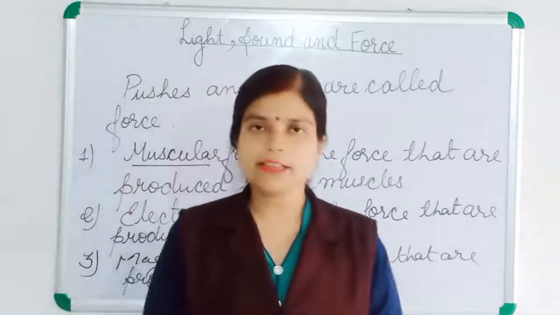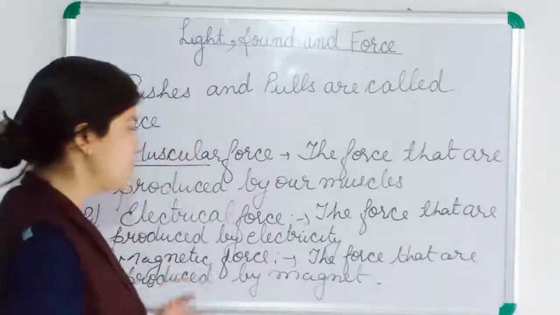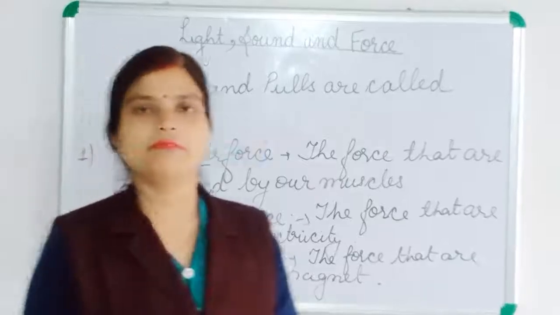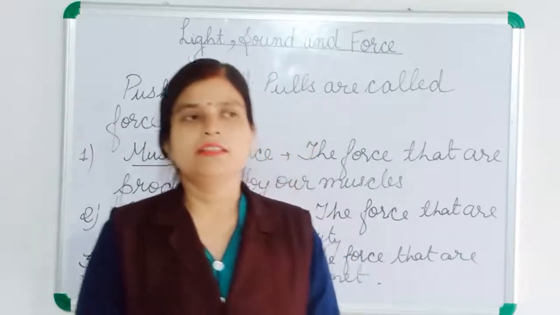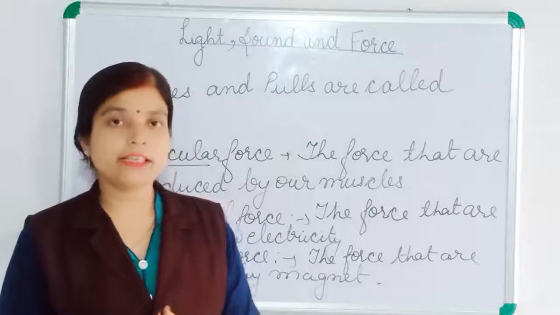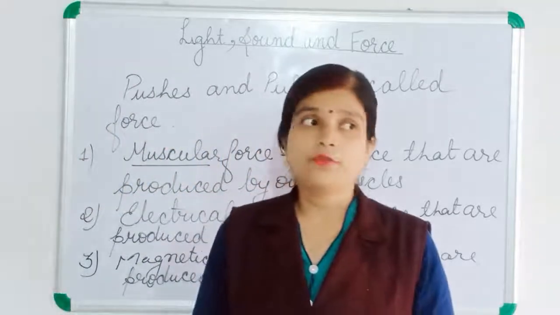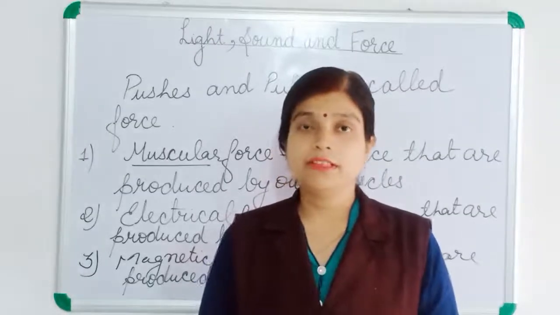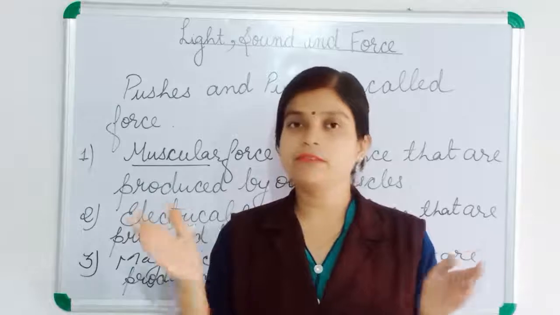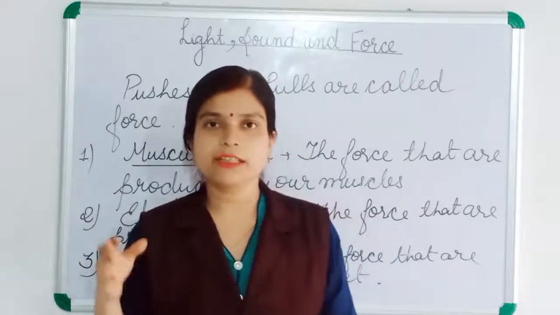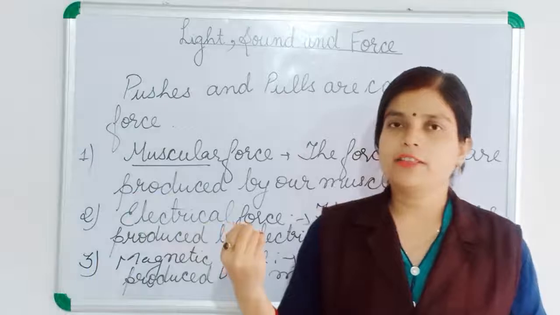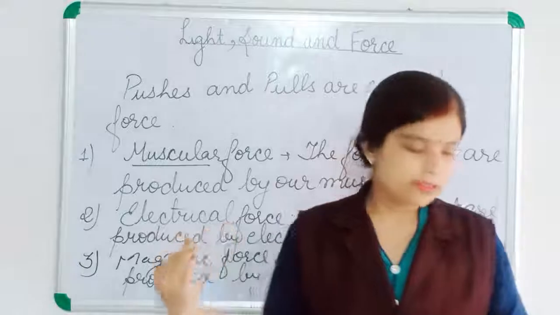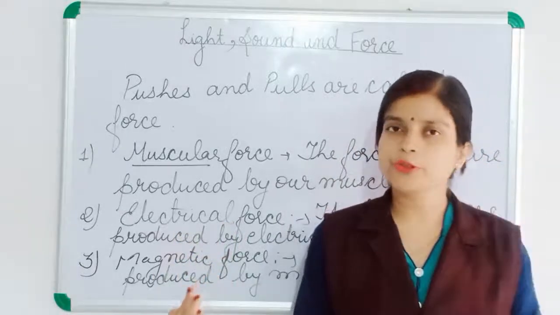So a magnet can attract iron objects, okay? And this force is known as magnetic force. We also use this force to make many gadgets, electronic gadgets also, many things. For the door bell also, we use this magnetic force. Electricity runs and converts into a magnet. The magnet will attract the iron object and then the bell will ring. So these phenomena you will learn, okay? Magnetic forces are the forces that are produced due to a magnet.